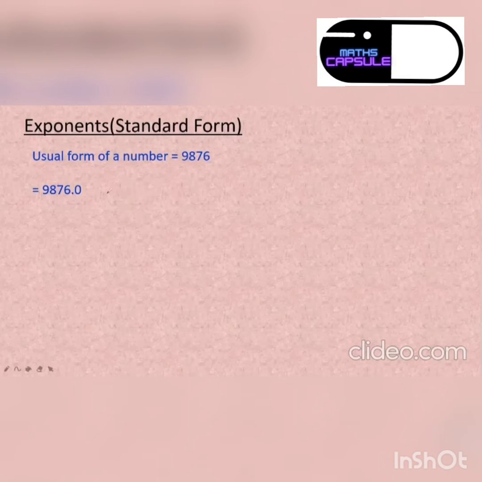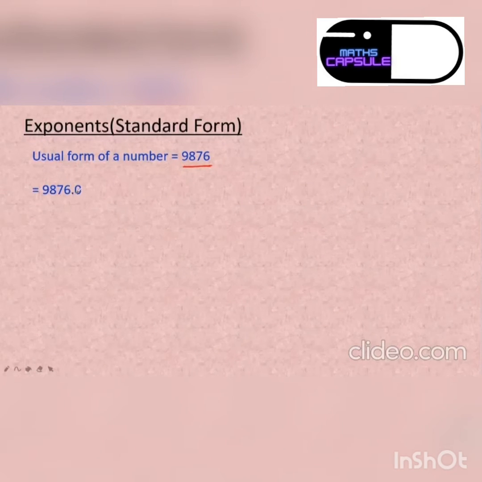Let's proceed. So to convert it into the standard form, it is important for us to understand the position of the decimal. So where is the position of the decimal in this number? The decimal is right here at the end. So it is 9876.0. I've just added 0 so that it looks okay. Otherwise, if we put a point, it will look like a full stop, isn't it? For that I'm putting a 0. Is it clear?